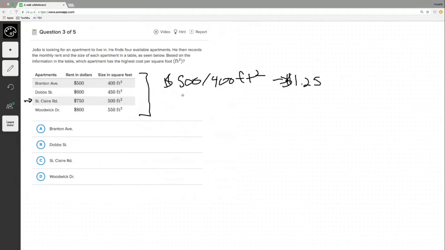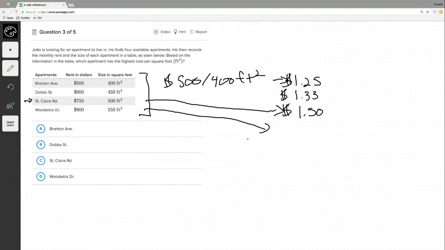$1.25. Let's do the next one. 600 over 450 is 1.33. You can use a calculator on this. Like I said, I'm just doing this in my head. And then the next one is 750 over 500, which is 1.50. And then 800 over 550.